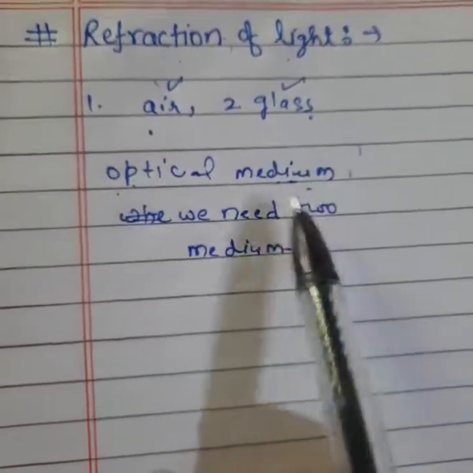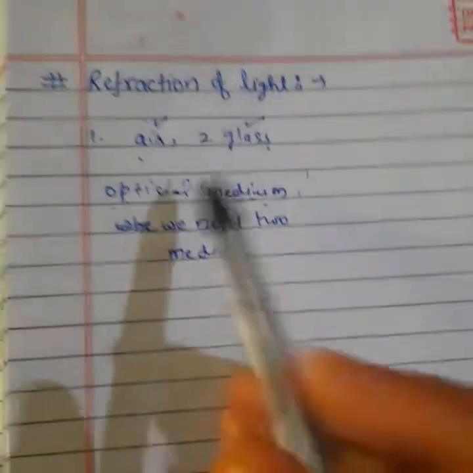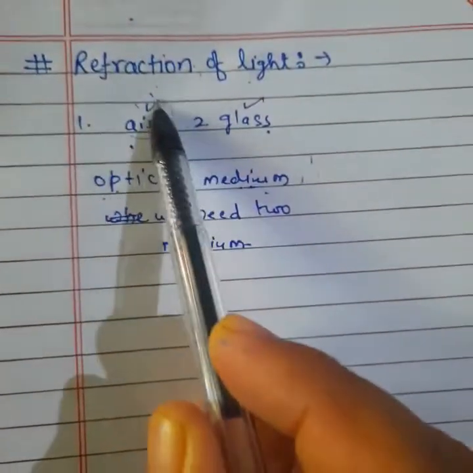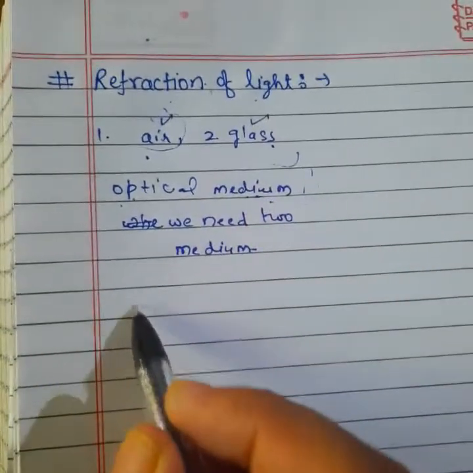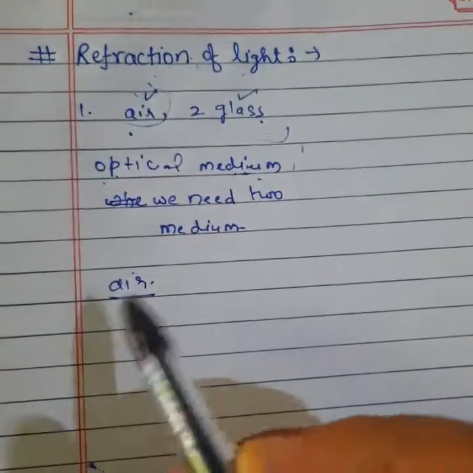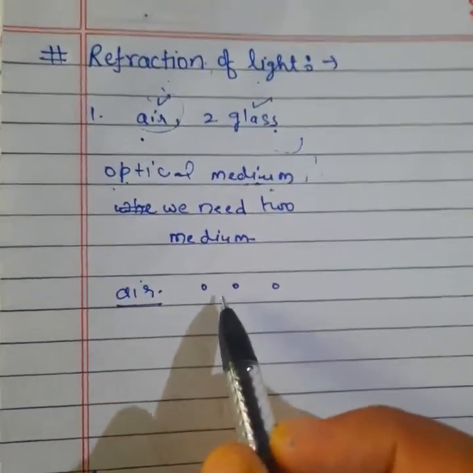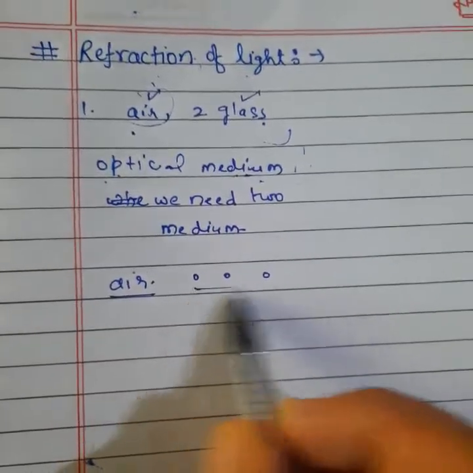What is the meaning of medium? Listen carefully, students. We can see air and glass. In air, different molecules are there, and the separation between the molecules is very large, meaning the molecules are far away from each other.